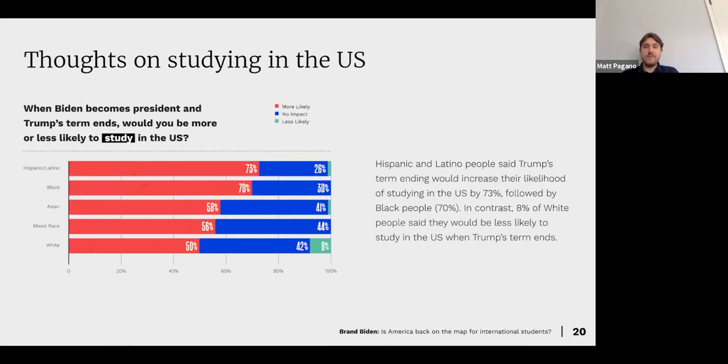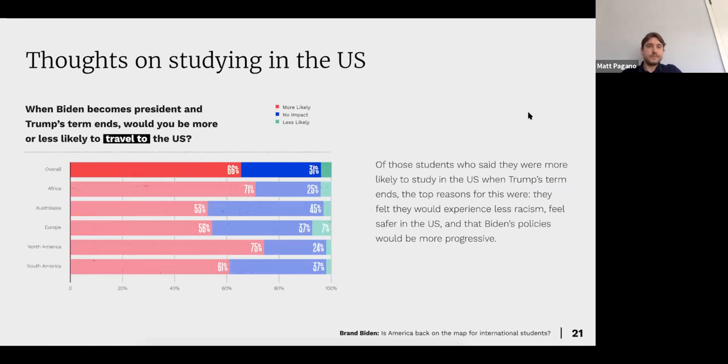In contrast, among white people, 8% said they would be less likely to study in the US when Trump's term ends, which obviously does speak to the differences and some of the things that people brought up with Donald Trump during his presidency of the past 4 years, and his lack of knowledge of other races, international people, international students, and how they fit in this country. So it is good to see that these other races of students coming from other continents and countries are feeling more likely to study here in the US.